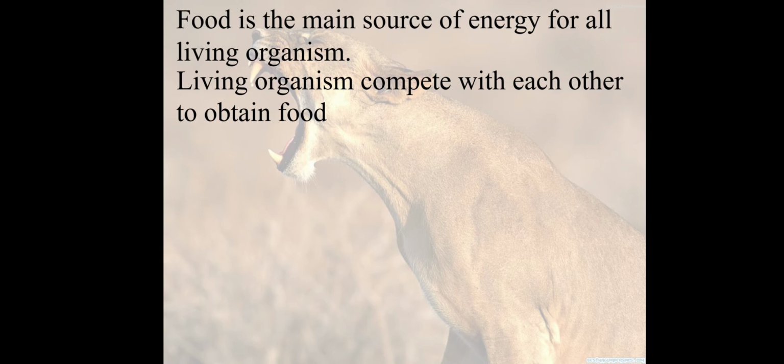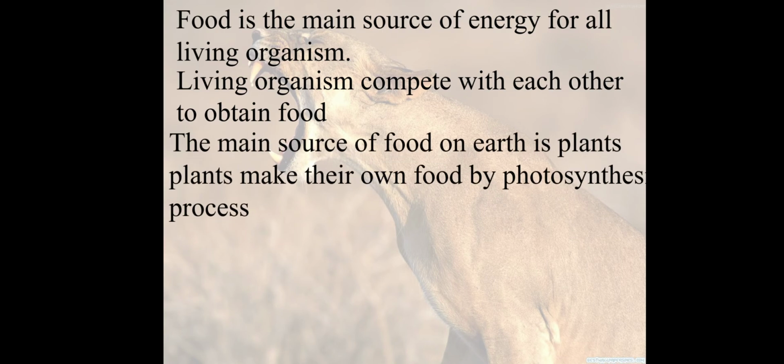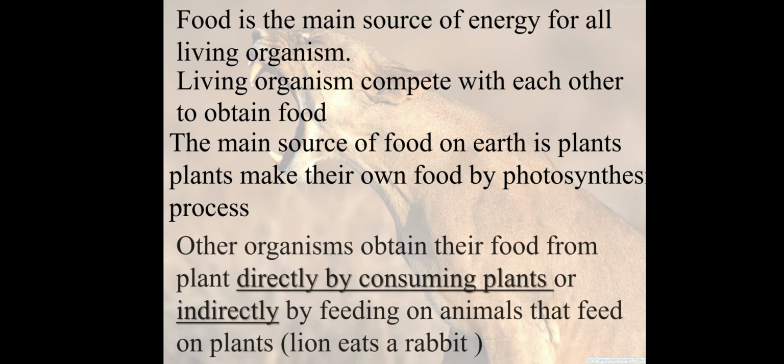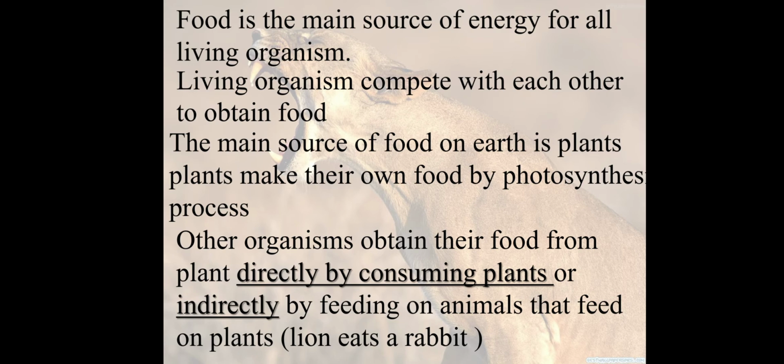Living organisms compete with each other or fight each other to obtain food. The main source of food on earth is plants. Plants make their own food by the photosynthesis process. Organisms either directly eat plants or consume them indirectly.